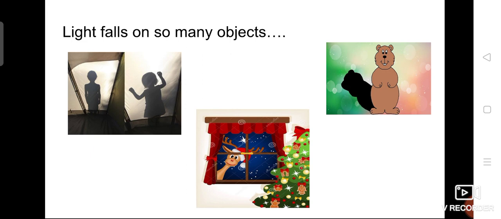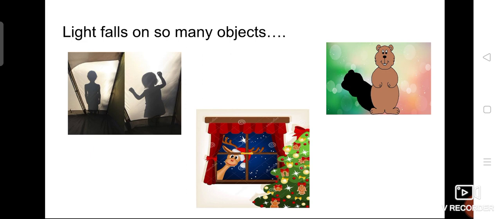For example, you are sleeping, and during sunrise you wake up and come out. You can see that during the night you can't see the image clearly, isn't it? Once the sun rises, you can find the images of the things present outside of the house, isn't it? So an image will be formed, and then a shadow will be created. During daytime, if you are walking outside, you can find your shadow, isn't it?